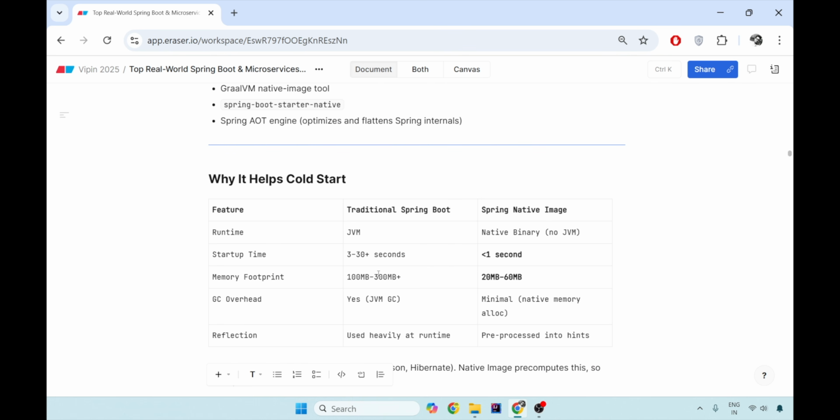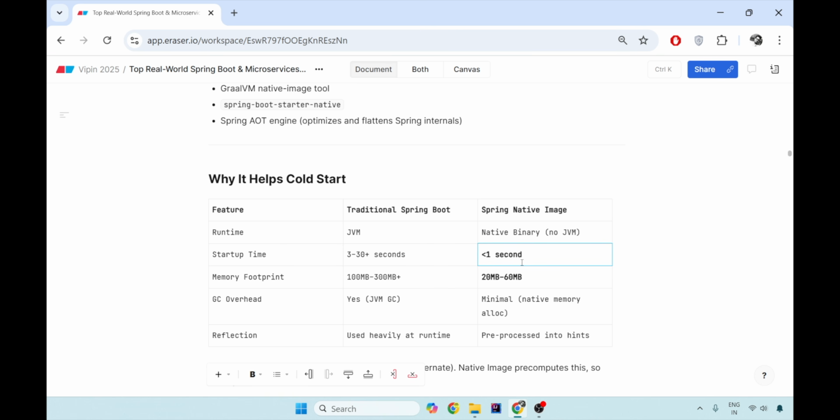Now you'd ask me how GraalVM helps us. Initially, the traditional Spring Boot application has the JVM as the runtime. But with the native image, you have no JVM, you have just the native binary. The startup time for a traditional Spring Boot application can lie anywhere between 3 to 30 seconds. When it comes to the native executable image, which is created at compile time itself, it is less than 1 second. And hence it is a beautiful way of converting your application to a serverless system or serverless functions, where your cold start is less than 1 second and you can easily have your timeouts around 3 seconds.